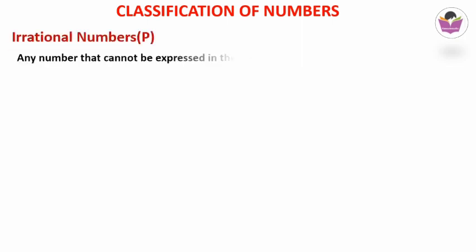Now, in the classification of numbers, we are going to learn about irrational numbers. The definition is any number that cannot be expressed in the form p by q, where p and q are integers and q not equal to 0. Means if we get a number and we cannot represent it in p by q form, where p and q are integers, then we can say that these types of numbers are irrational numbers.